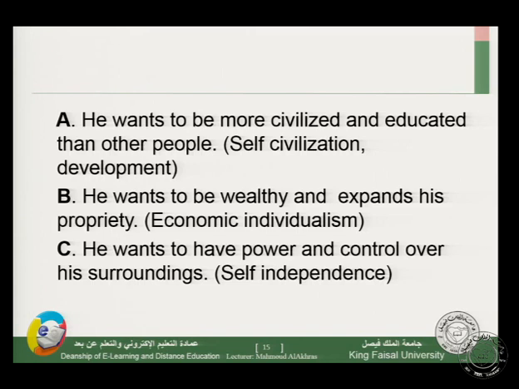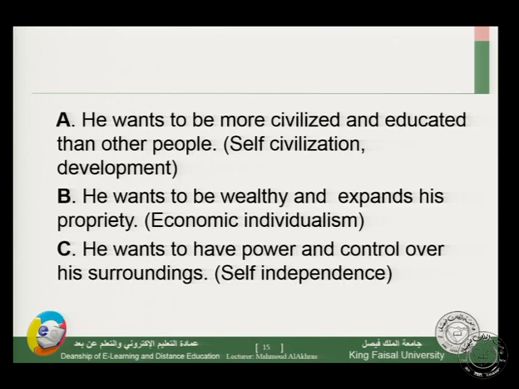B, he wants to be wealthy and expand his property. This is a kind of economic individualism. The first one is a kind of self-achievement or self-civilization. The other one, we have economic individualism. He wants to be very rich.